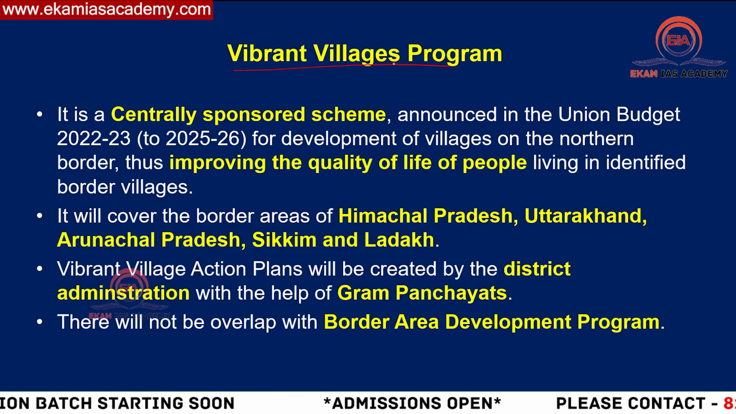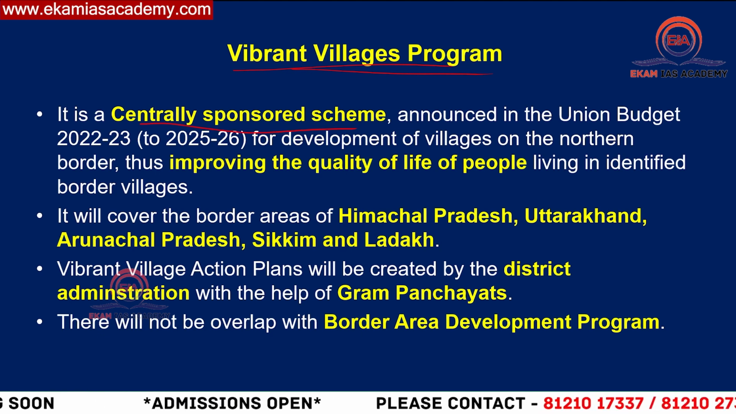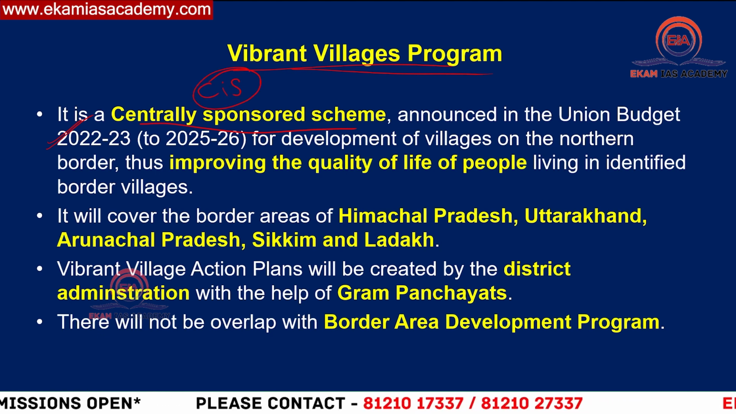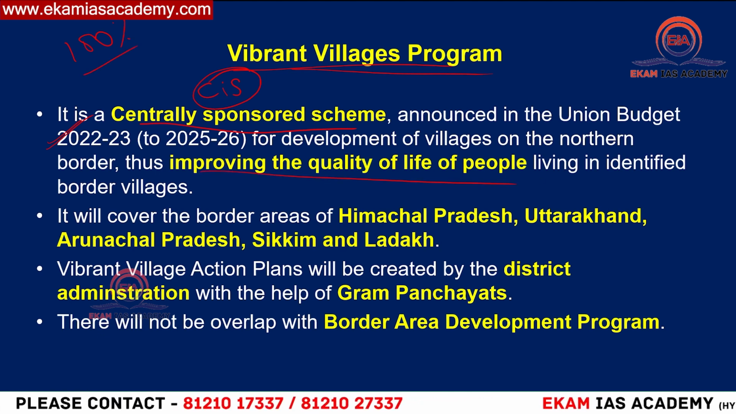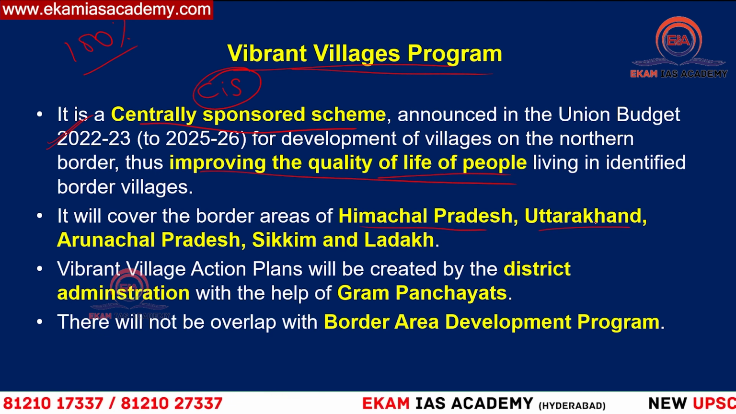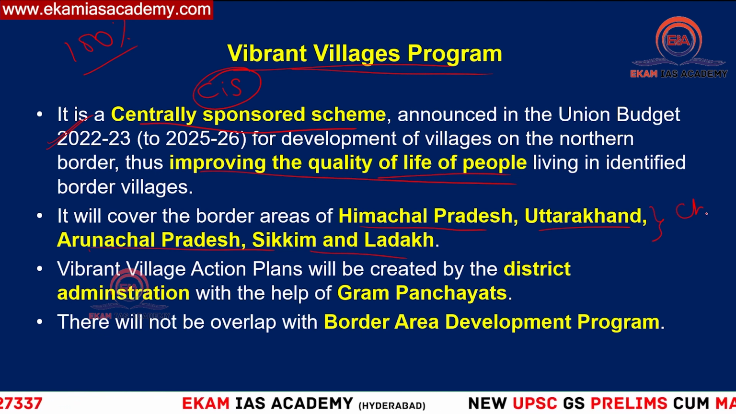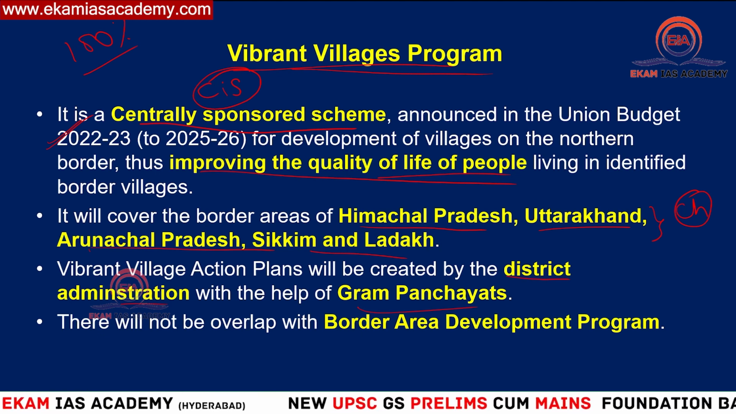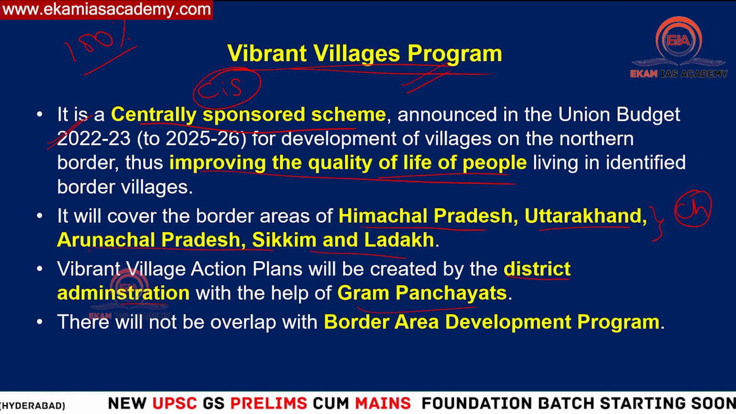Then, what is this Vibrant Village Programme launched by the Government of India? This is a centrally sponsored scheme launched in the 2022-23 budget. Centrally sponsored means it is shared between the center and state. Central sector means 100% funding from the center itself. It aims at improving the quality of life of the people in the border areas. The states covered here are Himachal Pradesh, Uttarakhand, Arunachal Pradesh, Sikkim and Ladakh. Almost all the states and union territories bordering China are what this program is mainly aiming at. They are identified by the district administration with the help of gram panchayats, and they will develop the infrastructure in these areas. That is the main objective of the Vibrant Village Programme.